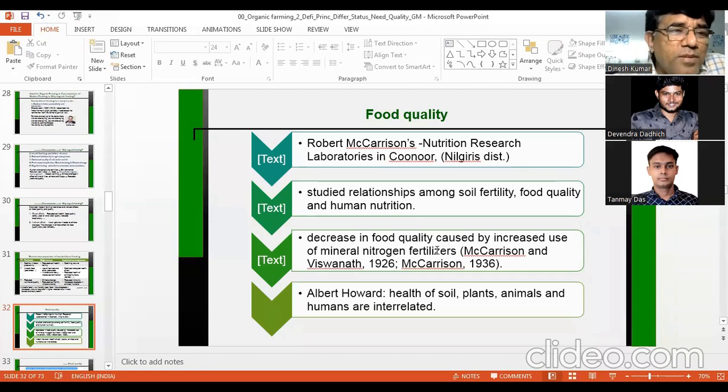Anyway, he's right. See what happens when you apply excess nitrogen, the plant can accumulate more nitrogen. And if it is spinach, for example, or leafy vegetables, they can accumulate nitrates also. Nitrates themselves are directly harmful to human beings. You might be knowing about blue baby syndrome. So one problem is like this. The second problem is that, as he told, the plant becomes more succulent, so it invites more insect pests and diseases. Then to control them, you will be using more pesticides. And also